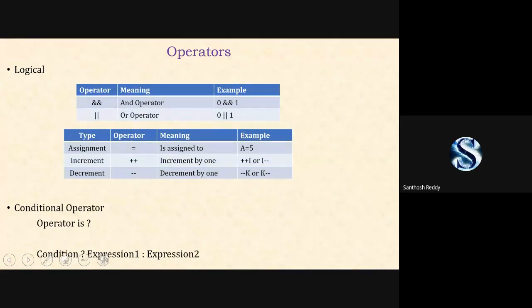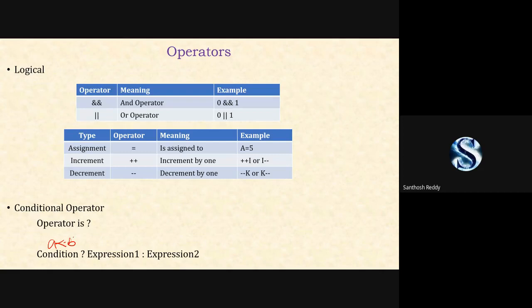For example, the condition is a less than b. If a is less than b, I can execute the expression 1 statements. If it is false, I can go for the expression 2 statements.